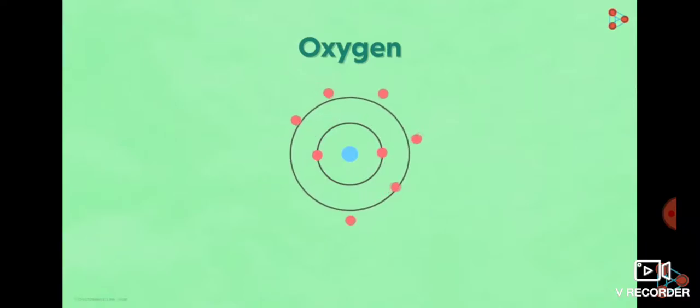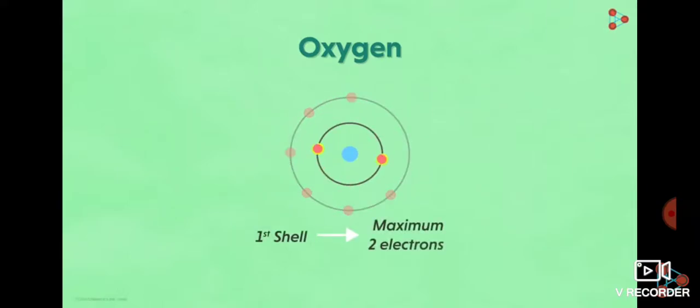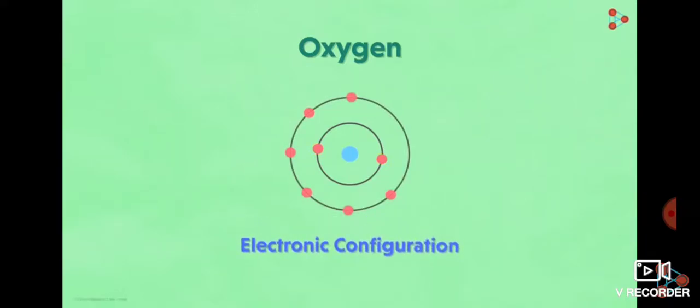Imagine the case of oxygen. It has a total of 8 electrons. So can we just have one orbital around the nucleus containing all the 8 electrons? Absolutely not. In fact, according to the rule, we have to fill 2 electrons in the first and the remaining 6 electrons in the second shell, because the capacity of the first shell is a maximum of 2 electrons. So can we say that the electronic configuration of oxygen is 2, 6?